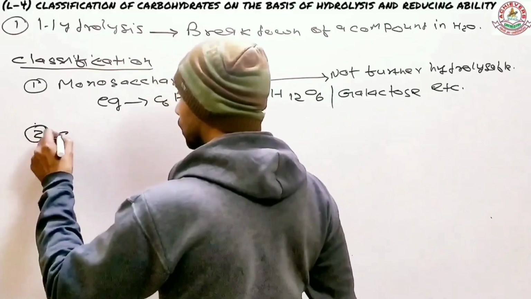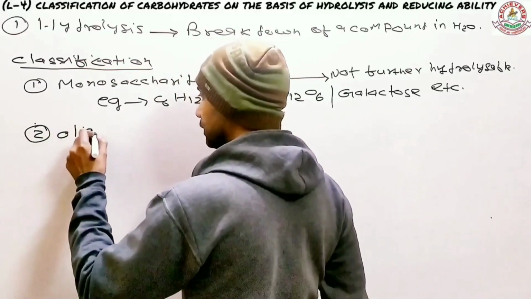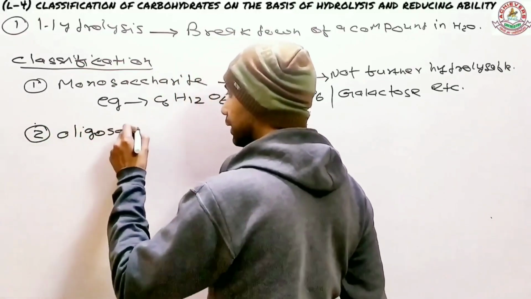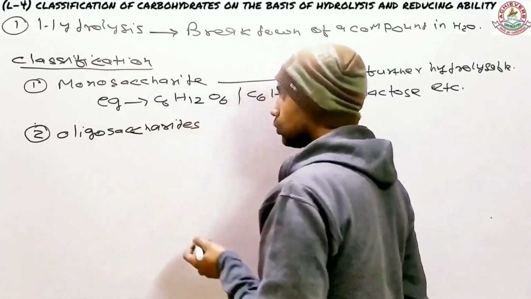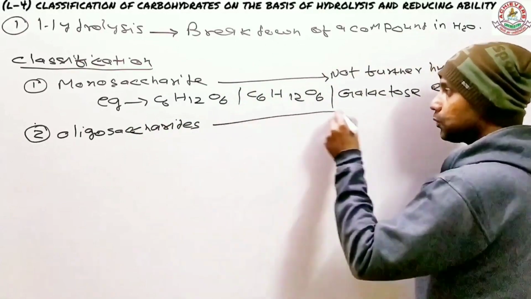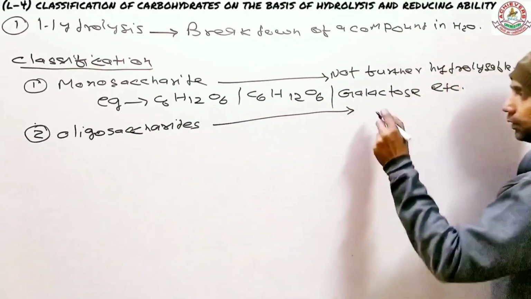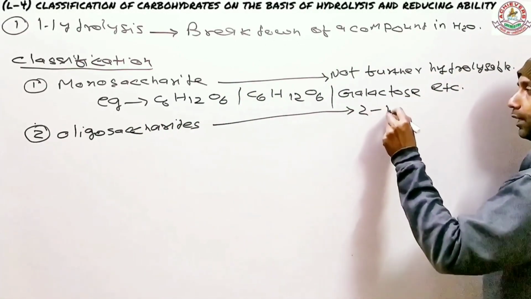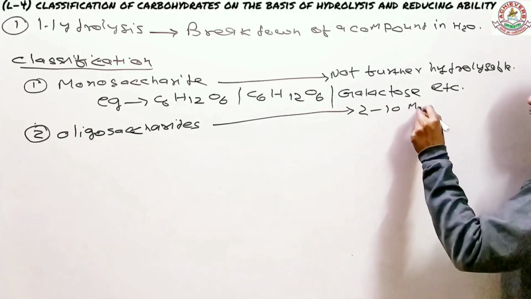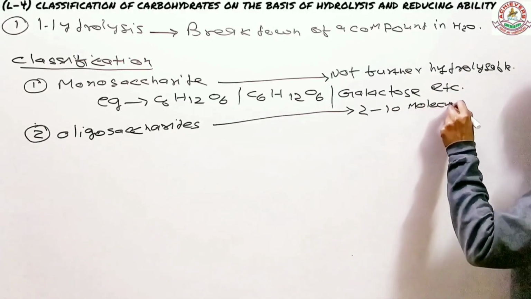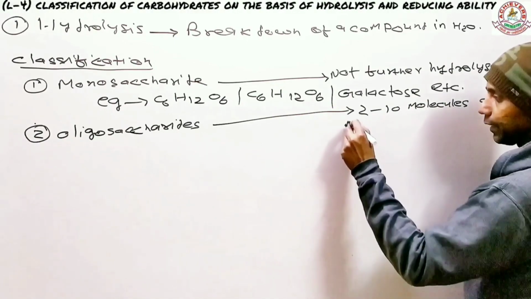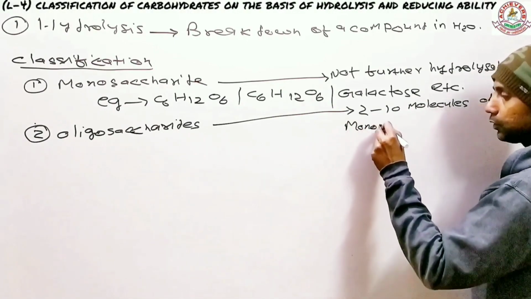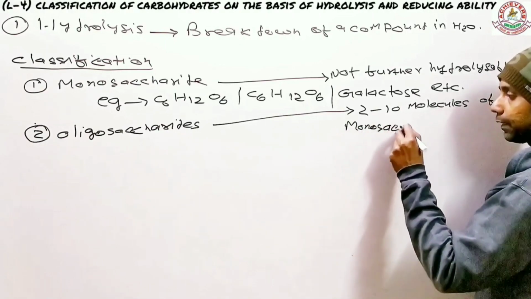Let's talk about the second one, which is called oligosaccharides. If you try to hydrolyze them, they produce 2 to 10 molecules of monosaccharides.